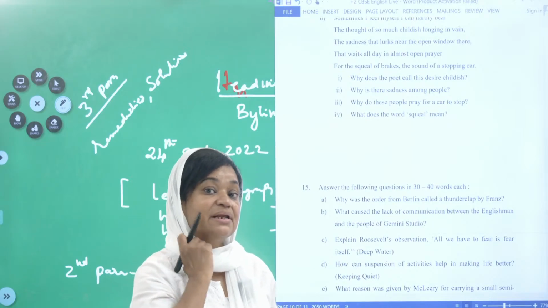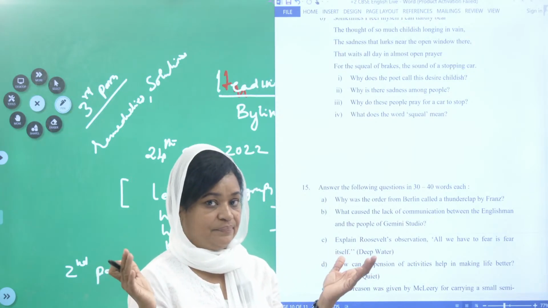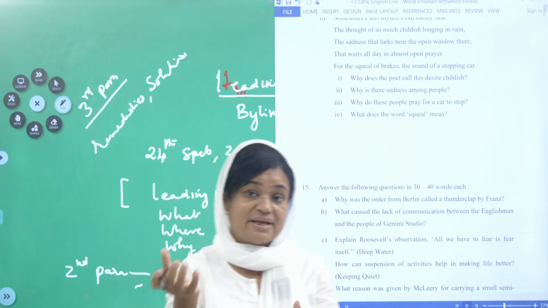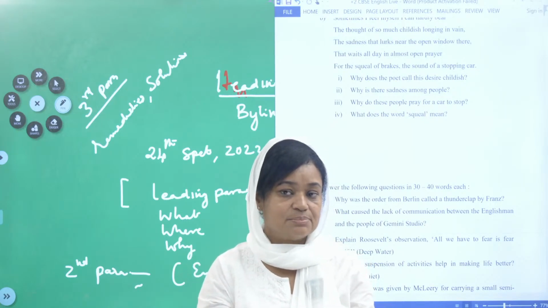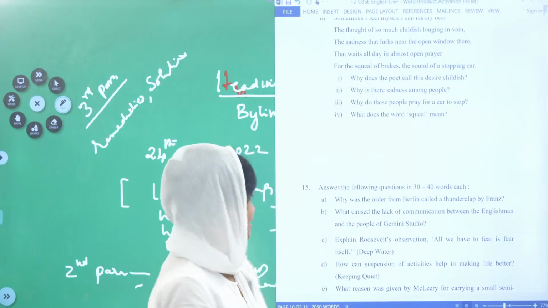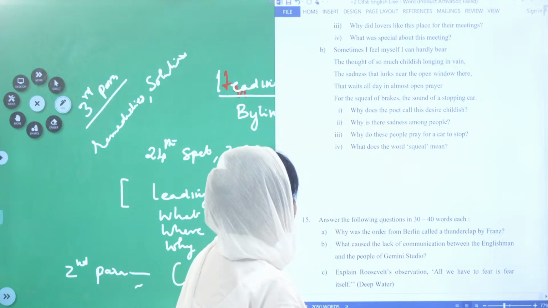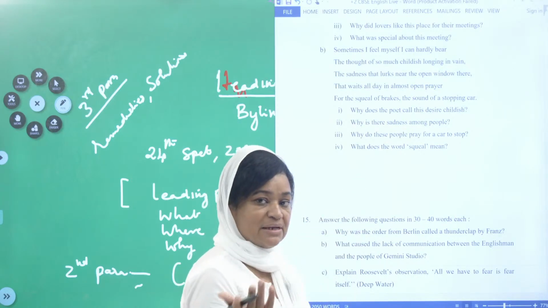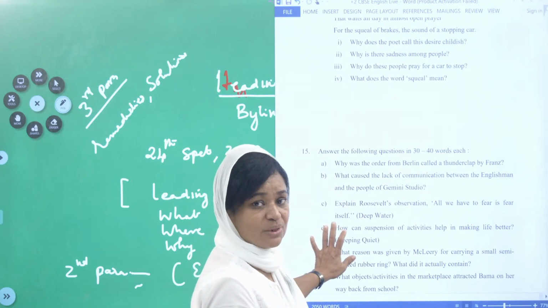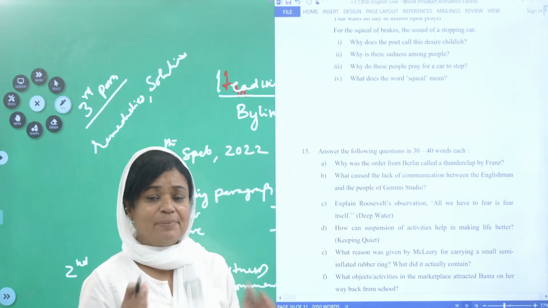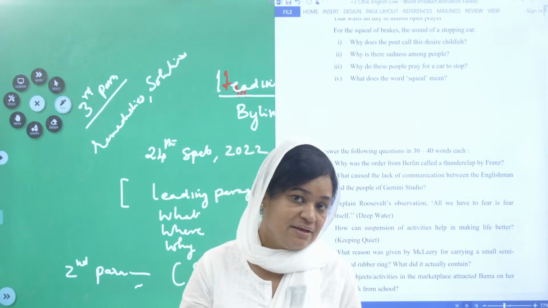Because once they make money from the city people, they think that the city people are living luxuriously, and they are trying to take some money from the people by selling their products, but nobody is buying it, and that is why sadness is there. Why do these people pray for a car to stop? Same answer. Next one, what does the word squeal mean? It's a big sound. When you suddenly apply the brake, what will happen? There is a big sound.